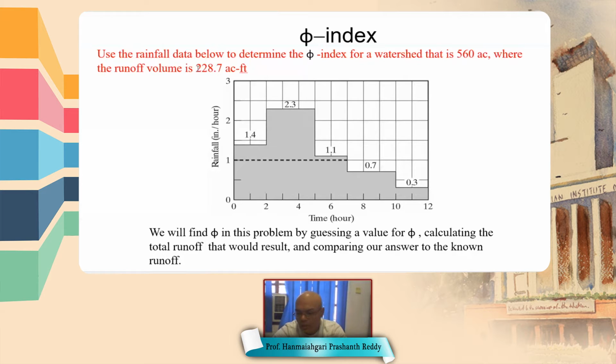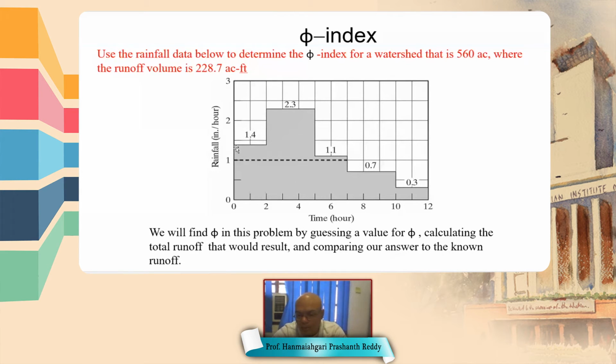There is only one outlet for a given watershed or catchment. So whatever rainfall occurs in that catchment area flows to the outlet, and if you measure the flow rate at the outlet, that gives the runoff due to that rain or storm.